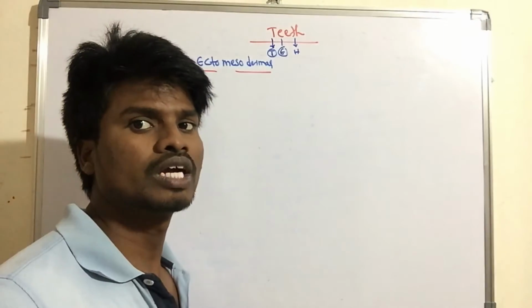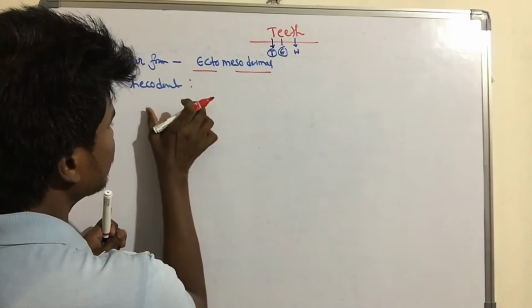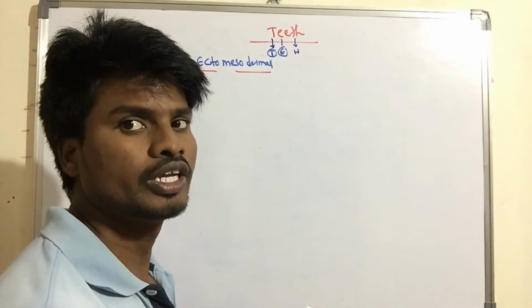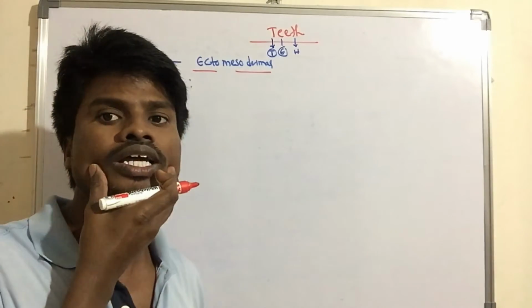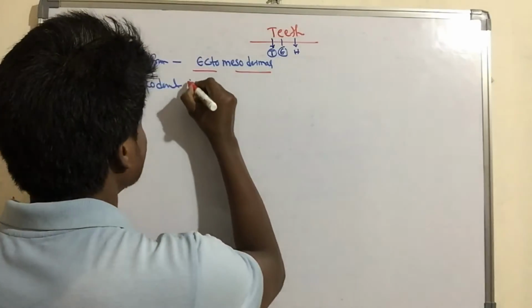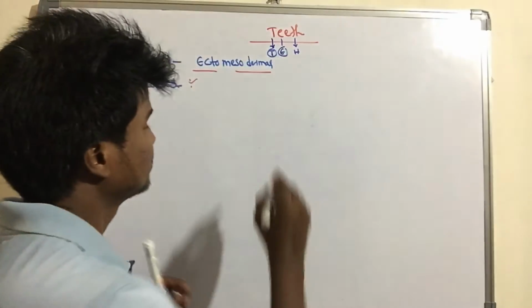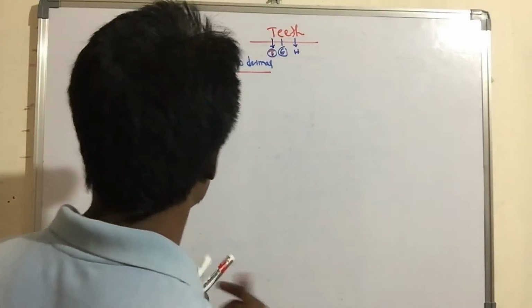What is the meaning of thecodont? In most mammals, including human beings, the teeth arranged in the socket of the jaw are known as thecodont. Here the T is clear.